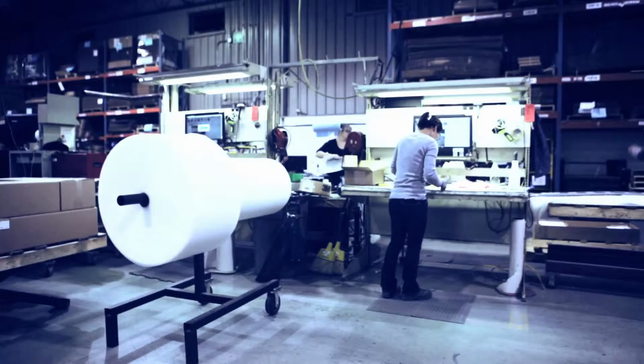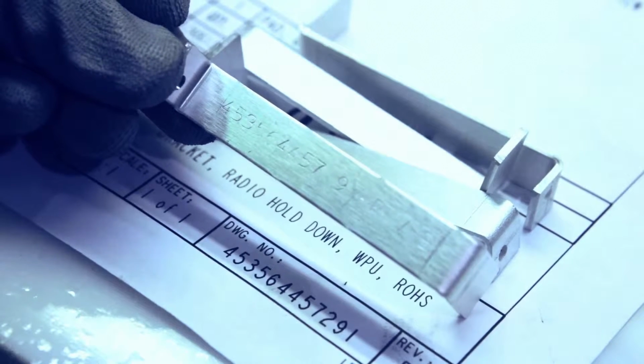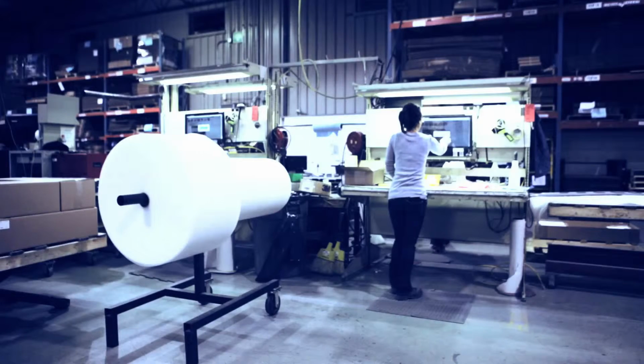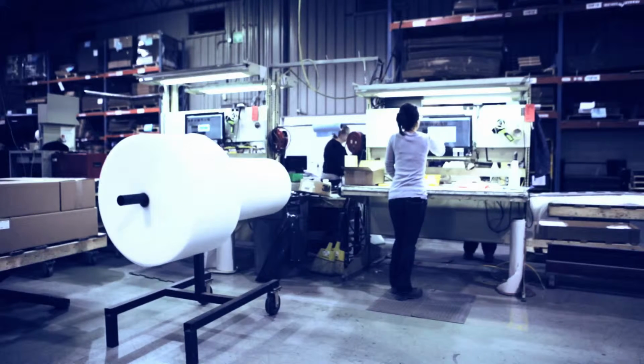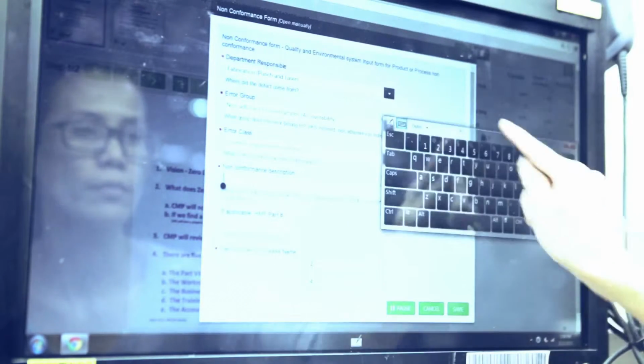Quality. Get it right the first time. Standardize your process in clear work instructions. Build quality into every step of your process. With VKS, you can quickly create work instructions and standardize your best practices.